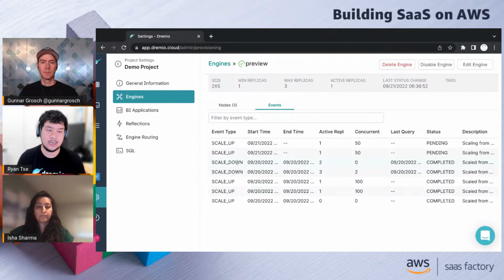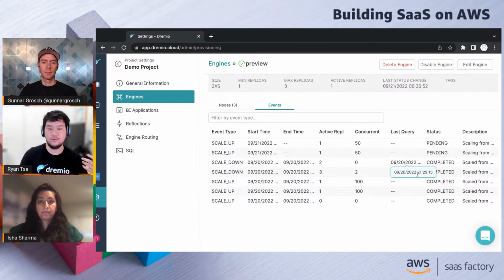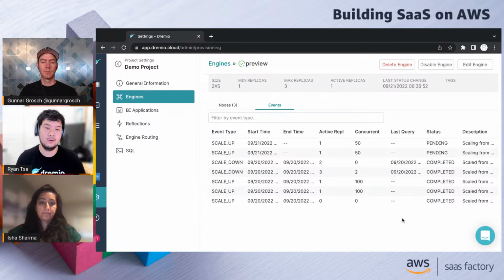And we'll see these scale-down events that happen as a result. That will push down the number of instances back to that min replica state, where the user is saving money, since I don't need 5, 10 EC2 instances running all in my account right now. And that gives them that dynamic responsiveness of, sometimes I have more queries, sometimes I have less.